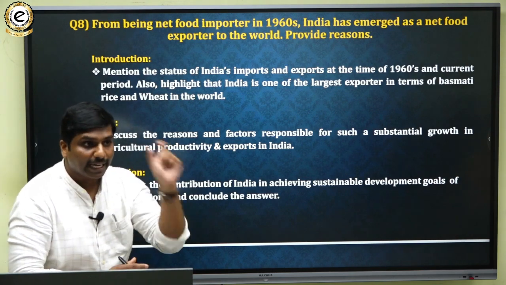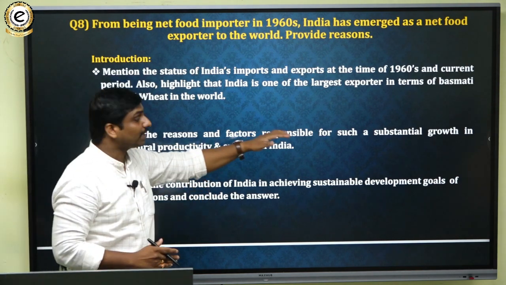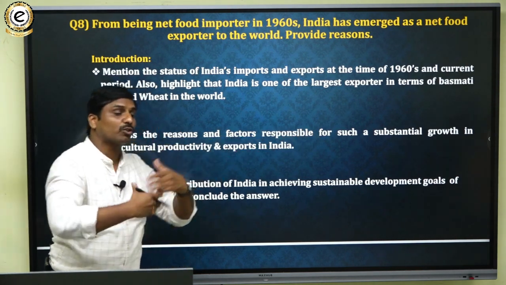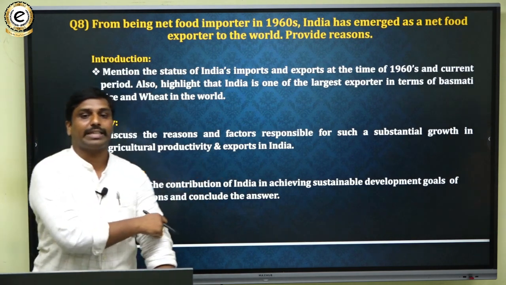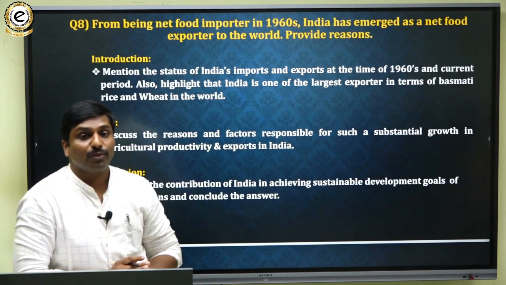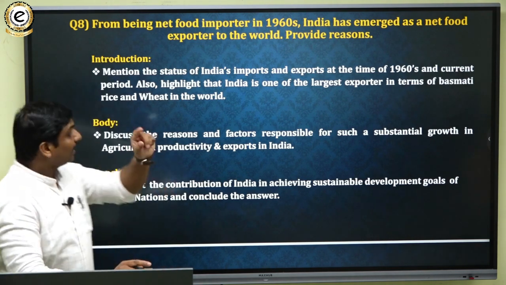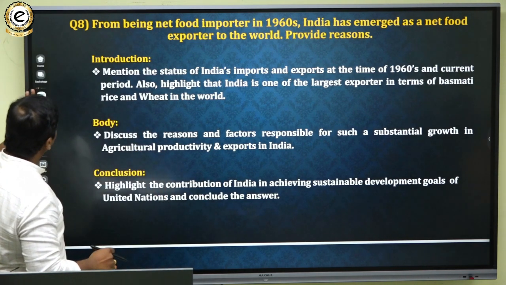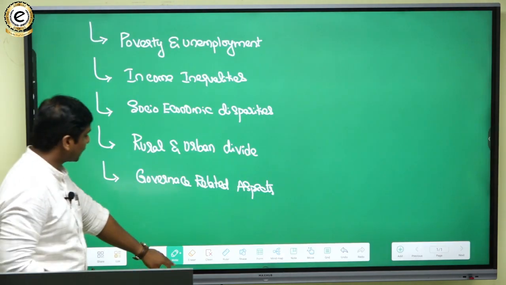So we have to highlight what are the factors that are responsible for the substantial growth in agricultural productivity, and thus which led to exports. So here you have to systematically mention various factors.